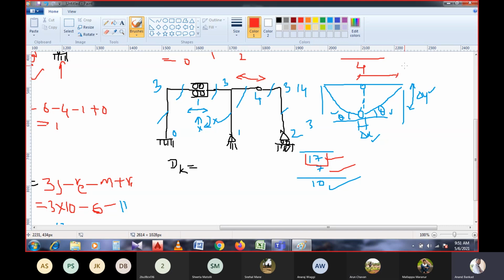If the length is allowed to move, then there will be an increase in the length. For that reason, we are considering the members. Why are we deducting the members? Because the members will not have any change in their length. That means the degree of freedom will not be there. The member will not be allowed to change its length. For that reason, we are deducting the members.